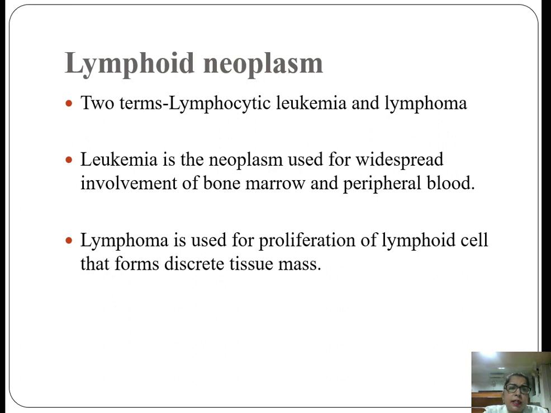We will be dealing basically with the lymphoid neoplasms. There are two words, lymphocytic leukemias and lymphomas, and you should understand the difference between them. Leukemia is the term used for neoplasms with widespread involvement of bone marrow and the peripheral blood. You must have read in WBC classes that if the blast percentage in the peripheral smear is more than 20%, then it is known as leukemia. Lymphoma is used for proliferations of lymphoid cells that form a discrete tissue mass.